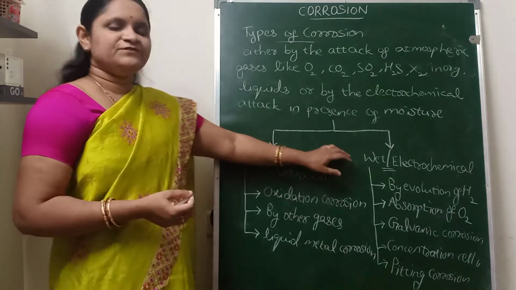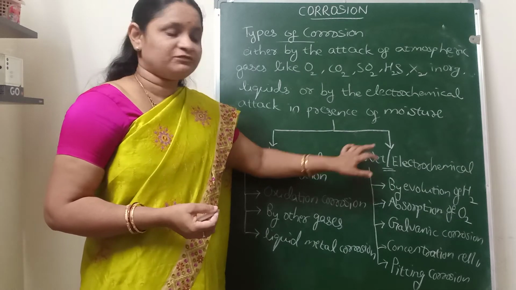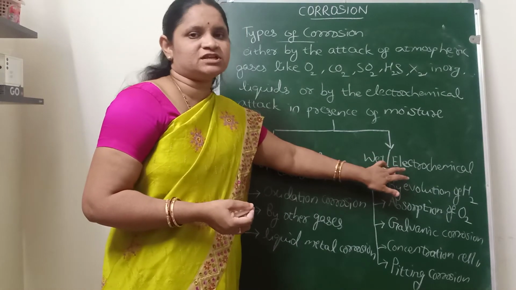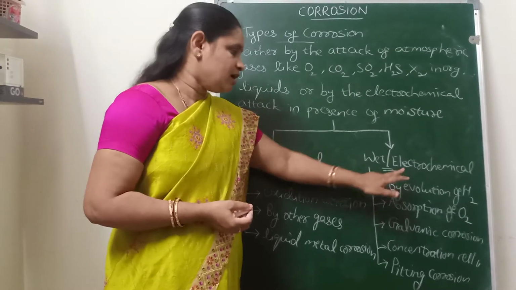And the corrosion which takes place in presence of moisture by the formation of an electrochemical cell on the surface of metal is known as the wet or electrochemical corrosion.